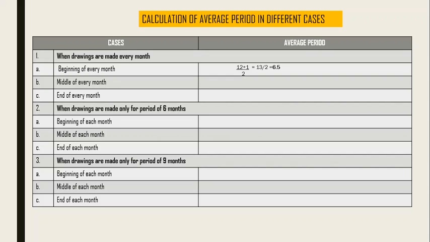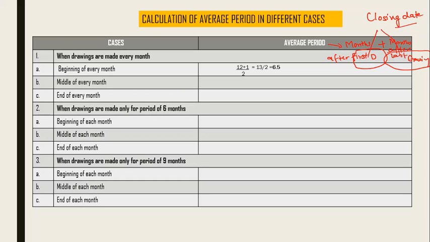Okay, fine. So let's see, I did one for you. As I said, the average period method says that the average is months after first drawings plus months after last drawings. So the important dates you have to remember here are the first date of the drawing and the last date of the drawing, and these two dates are to be compared with the closing date of the financial books of account.